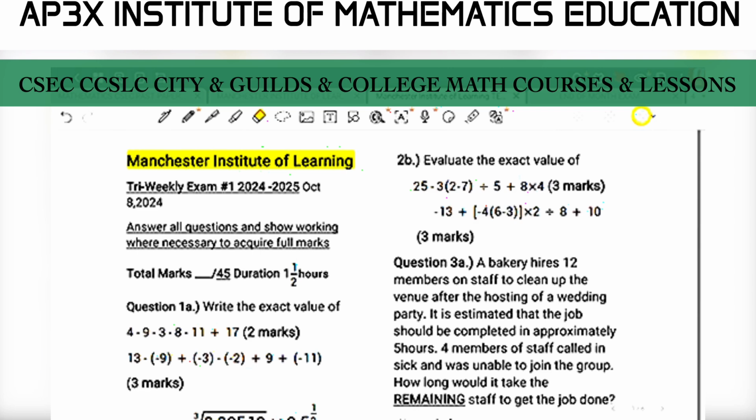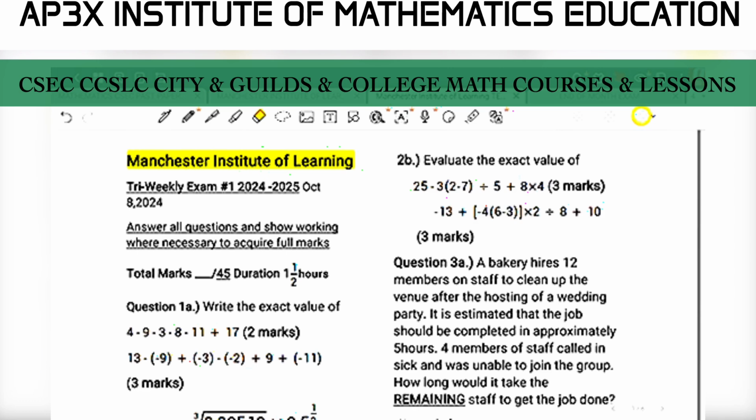Now, the instructions on this paper are pretty clear. It is in fact to answer all questions and show working where necessary to acquire full marks. I've already conducted this exam with 3 groups of my students and the papers have already been marked. Currently, I have to say sadly, the pass mark was set at 45. So as a cohort of students, the pass mark for the group has not reached that target. So definitely it is clear that the students that are currently being prepared are at a certain level where they need a little bit more in-depth explanation with these concepts.